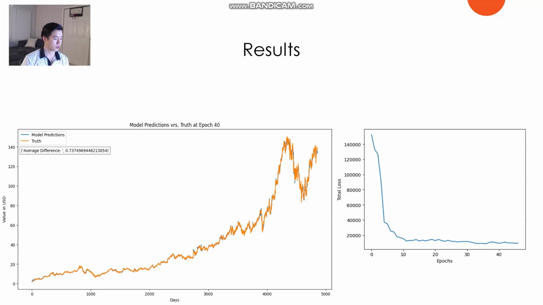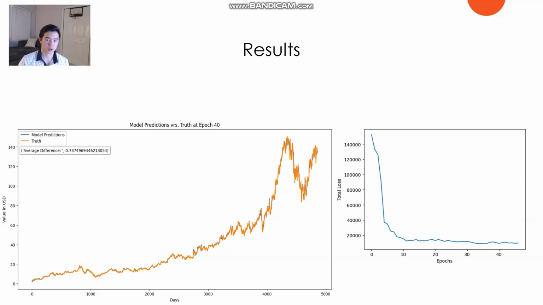So here on the right side of the screen is the total loss graph. Remember, loss is how far the model was from the correct answer. As you can see, in the first few epochs, the first few times I ran through the data set, the loss value was super high, which means it was inaccurate. Up until about epoch 10, it quickly dropped. From 10 through 20, it was continually getting better up until 30. And then 30 through 40 is where it plateaued and was not getting better.